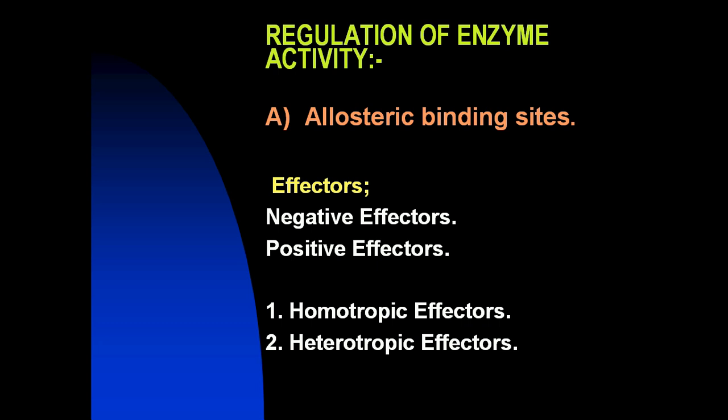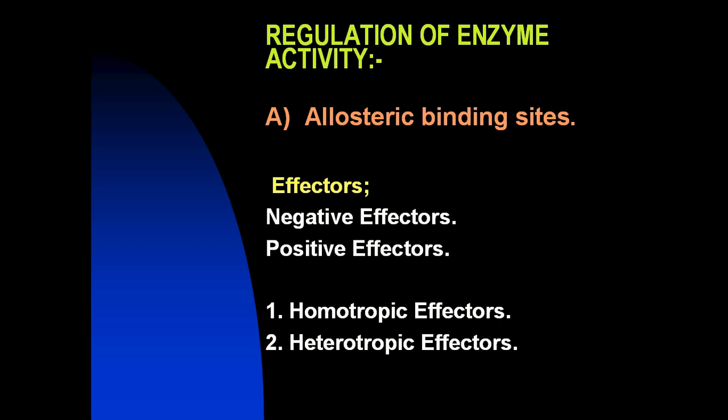In such a case, the presence of a substrate molecule at one site on the enzyme enhances the catalytic properties of the other substrate binding sites. That is, their binding sites exhibit cooperativity. These enzymes show a sigmoidal curve when the reaction velocity is plotted against the concentration of substrate. One thing to note is that the concept of cooperativity of substrate binding is analogous to the binding of oxygen to hemoglobin.